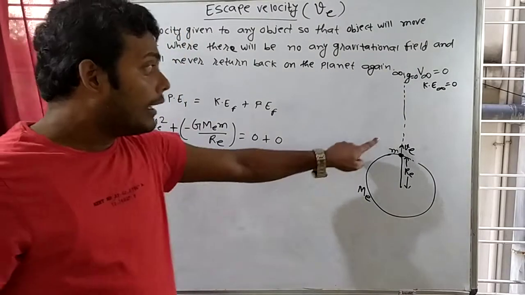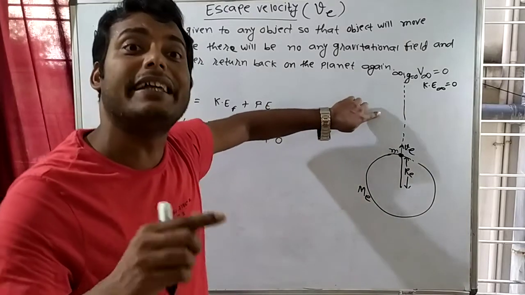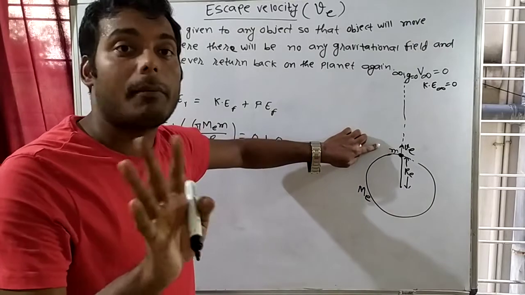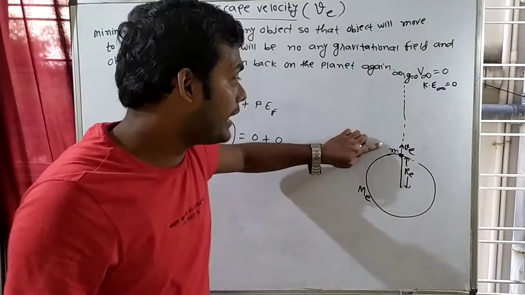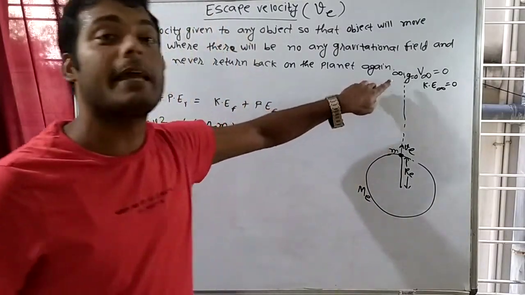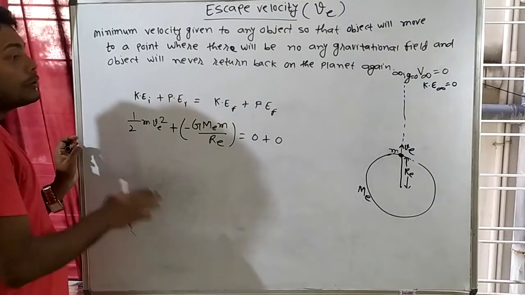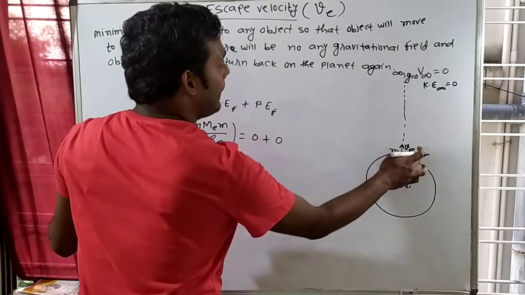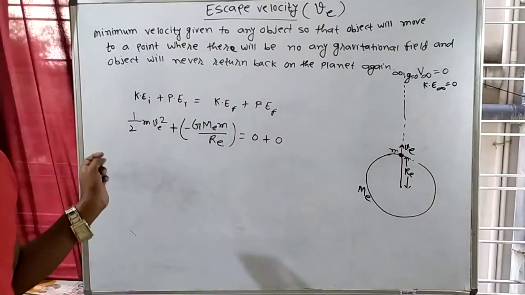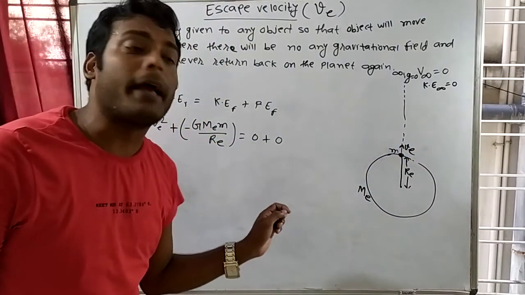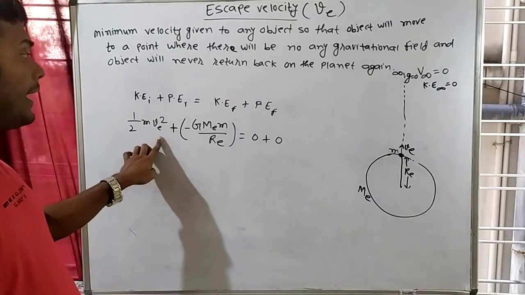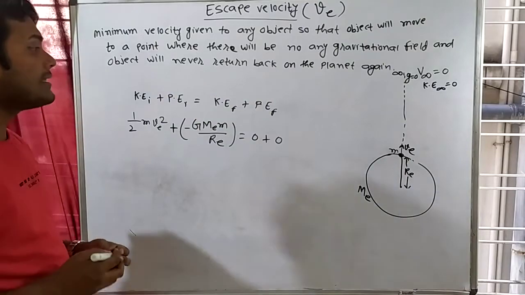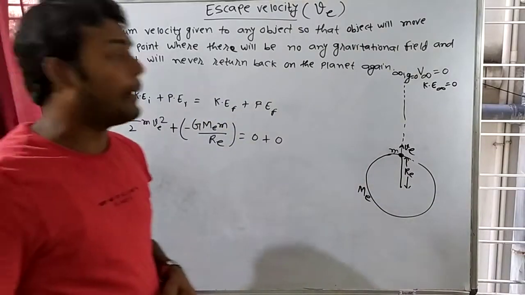The minimum velocity given to any object so that it will escape the gravitational field. It is not the maximum velocity, it is the minimum velocity given to any object so that it will escape the Earth's gravitational field. So what will be the kinetic energy here? The mass of the object is small m, velocity is v. The formula of kinetic energy is half m v squared. So half m v squared plus the potential energy, which is minus G m1 m2 by r.